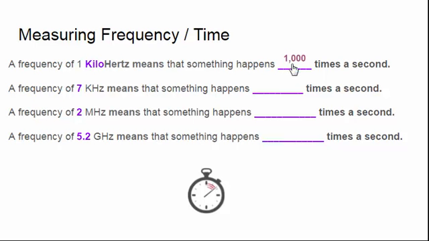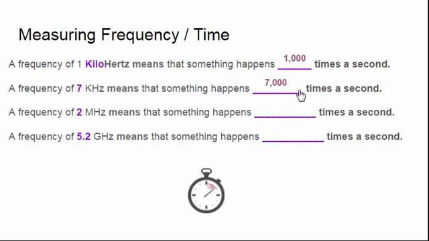I hope your logic is that, oh, I remember you telling me that the prefix kilo meant 1,000. So, 1,000 times a second. Alright, what about this one? A frequency of 7 kHz means that something happens blank times a second. Alright, you should have gotten 7,000, because yes, K is a short version of kilo. Alright, so all those units of measure, they can be abbreviated by the first letter that they start with.